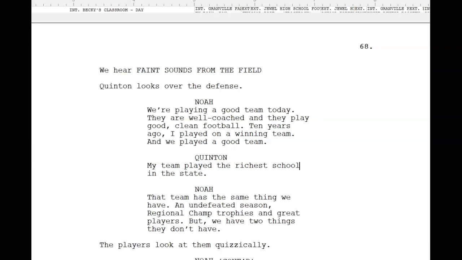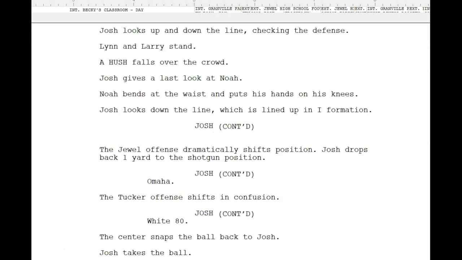This is not a hard-hitting, gritty story about the underbelly of college or high school football. This is a rom-com. So the dialogue needs to fit the motif of the story. And the story is a Hallmark rom-com. So we're not going to be showing a lot of the things that I would be showing if I was writing a gritty, hard-hitting piece. Last thing I'm going to show you.